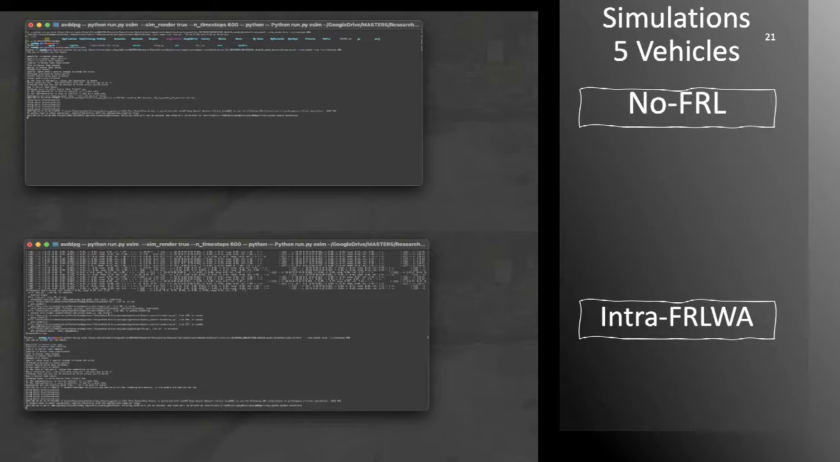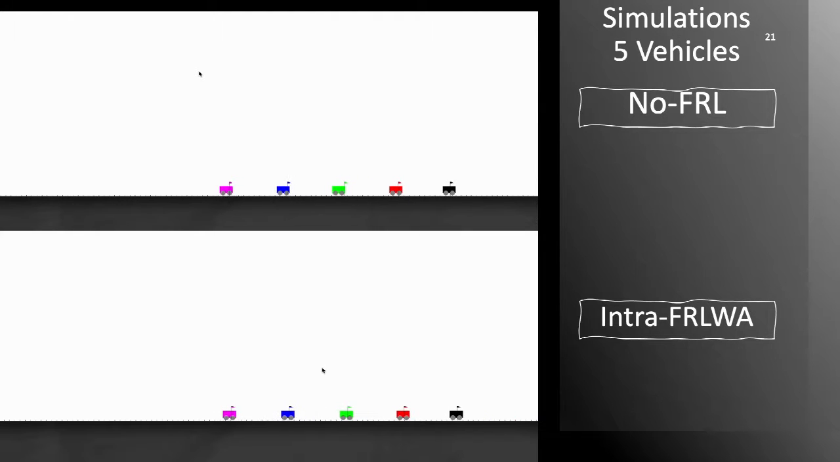Now, 2 simulations are provided here, and these are the simulations that corresponded to the figures on the previous slide for no-FRL and Intra-FRL-WA. It can be seen that Intra-FRL-WA in the bottom not only reaches the flags faster, but also tracks the flags more accurately, indicating better convergence than that of the no-FRL scenario, which drifts away from the flags as the episode continues.